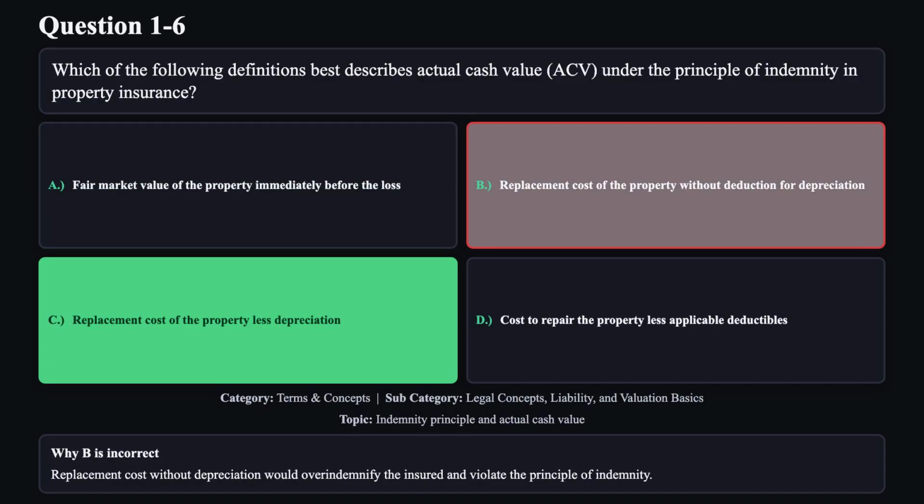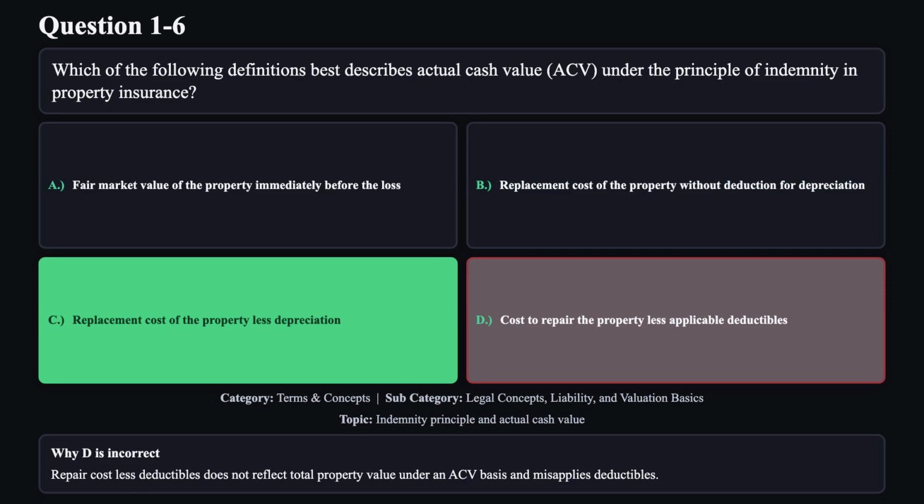Reason B is not correct. Replacement cost without depreciation would over-indemnify the insured and violate the principle of indemnity. Reason D is not correct. Repair cost less deductibles does not reflect total property value under an ACV basis and misapplies deductibles.